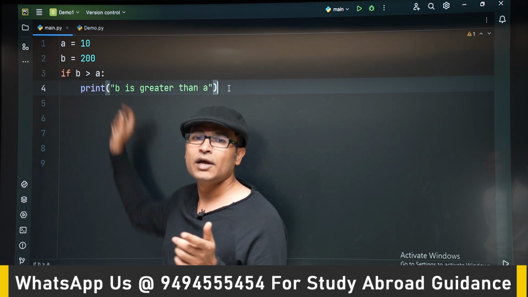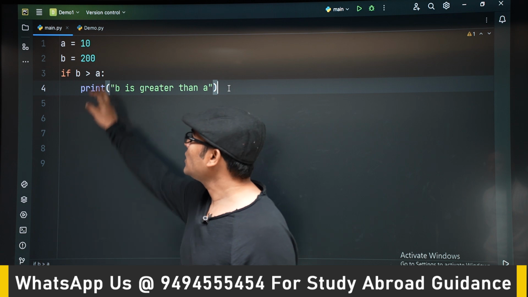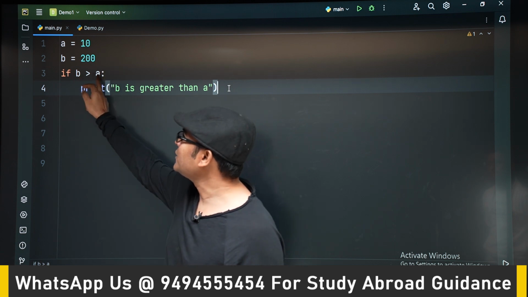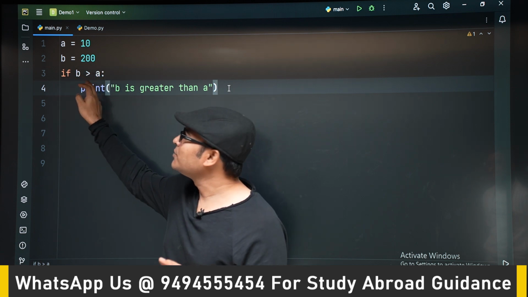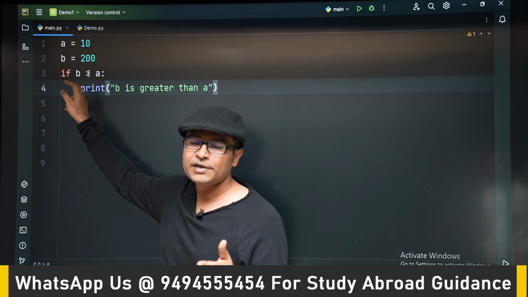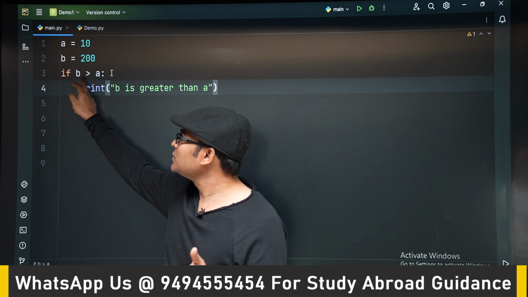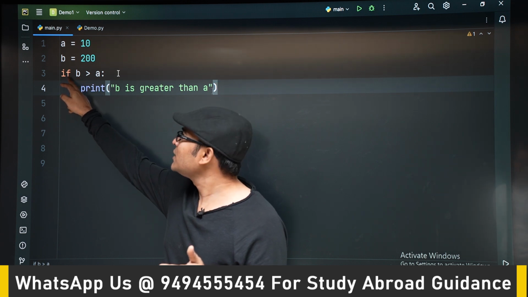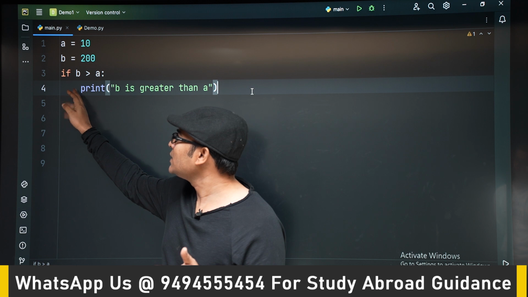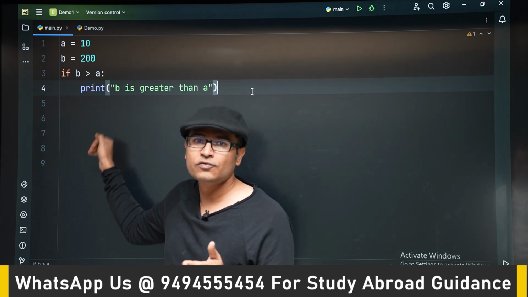followed by a colon. You have to observe this clearly. The colon is also important, and this is the condition. You can put the condition in braces or you don't have to put the condition in braces. It is up to you. Now this is called a condition. If this condition is true, then whatever statements come after it, indented, they all form the if block.